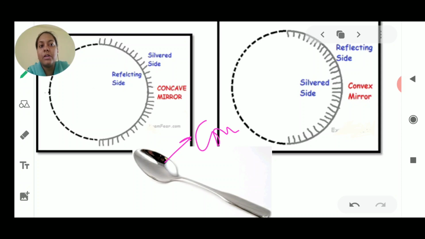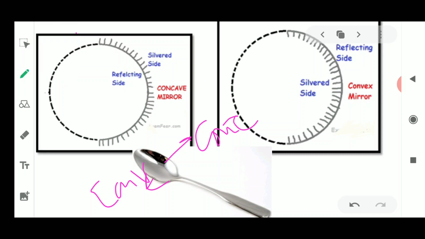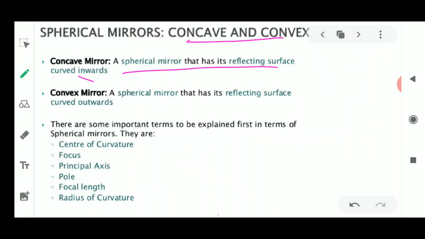Okay, so this was the concave side, and the back side of the spoon, the side from which we are not eating food, becomes the convex side. So we have seen these two types of sides with the easiest example for remembrance, that is the surface of the spoon. Now we will discuss much more about the terms related to these curved surfaces.